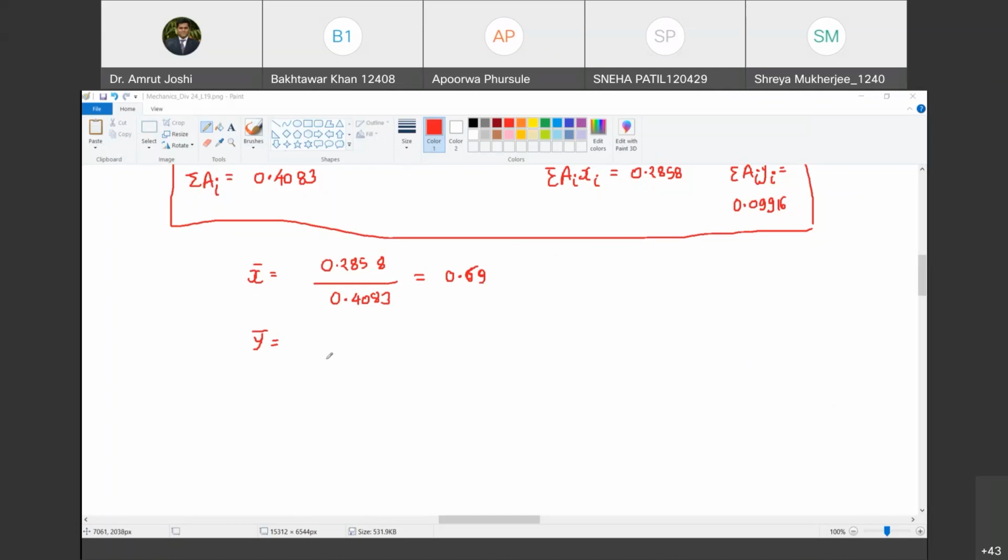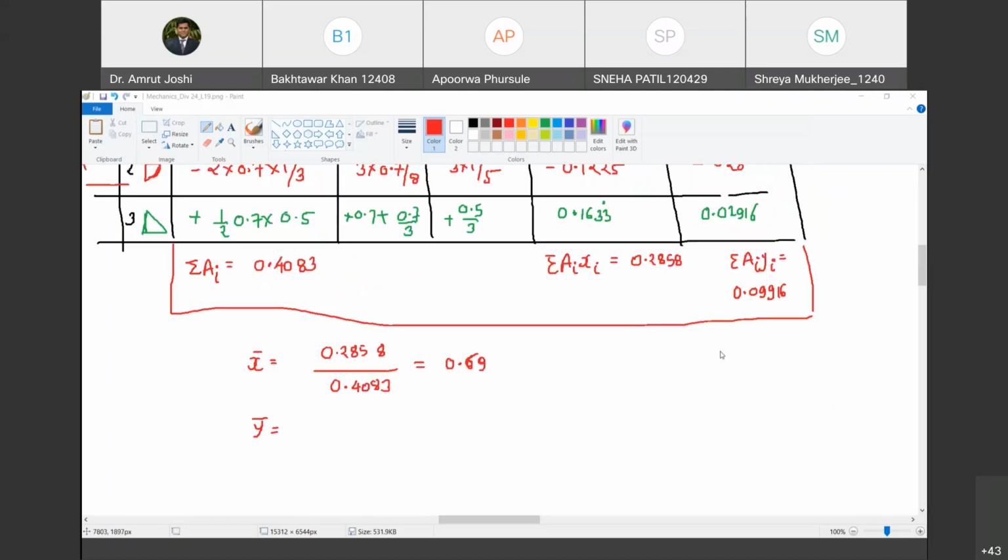Okay. So how much is Y bar? Tell me. Apurva. Sir, just a minute. 0.242. No, how can it be 0.42? It is 0.09916 upon 0.4083.